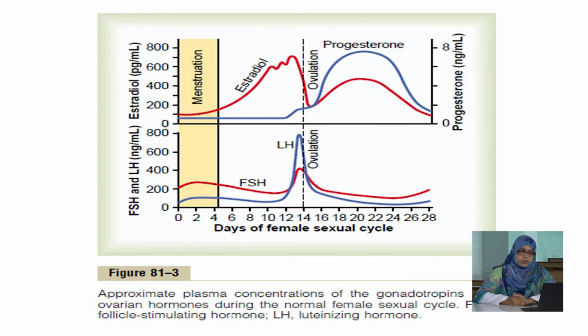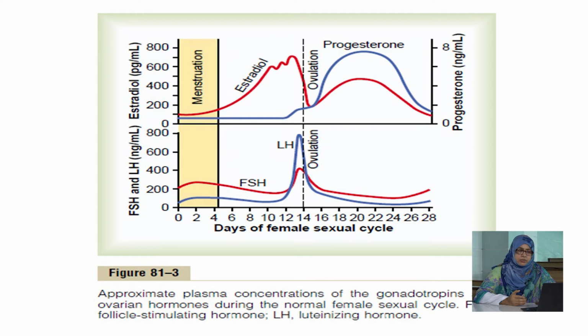This is the figure showing the different levels of hormones: the upper curves show estrogen and progesterone levels, and the lower curve shows follicle stimulating hormone and luteinizing hormone. The horizontal line shows the days of the menstrual cycle. You can see that from 0 to 14 days the follicle stimulating hormone level is high. Under its stimulation, follicles begin to grow.